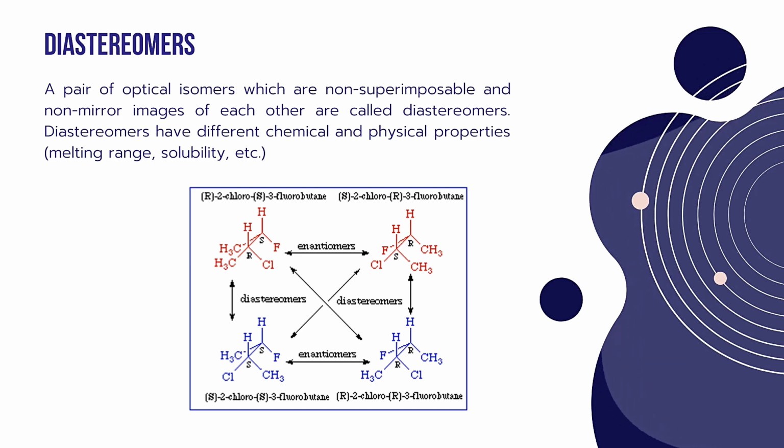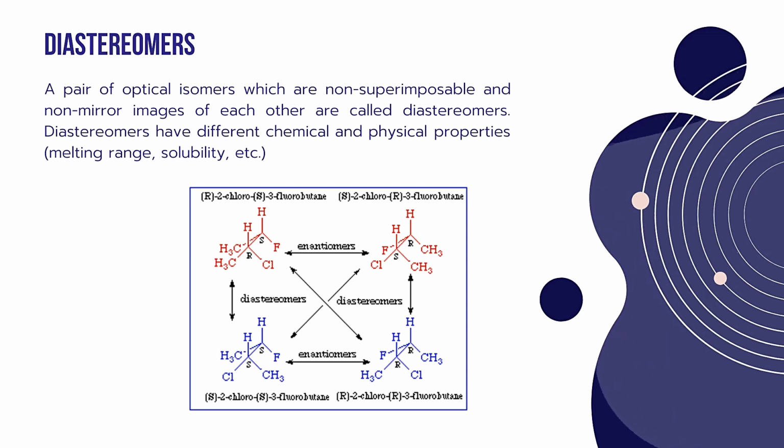The isomers in red and blue are mirror images within each pair. But R2-chloro, S3-fluorobutane and S2-chloro, S3-fluorobutane are not mirror images and also non-superimposable, so they are diastereomers.